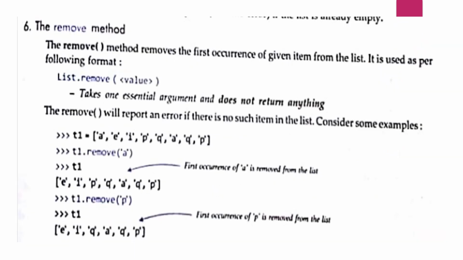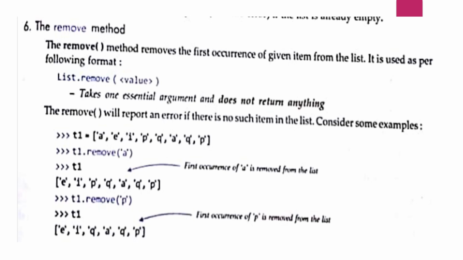Next is the remove method. The remove method removes the first occurrence of a given item from the list. It is used in the following format: list.remove and the value. It takes one essential argument and does not return anything. So as you have seen in the pop method, the removed element was returned and given in the output. But in remove, that will not be shown.